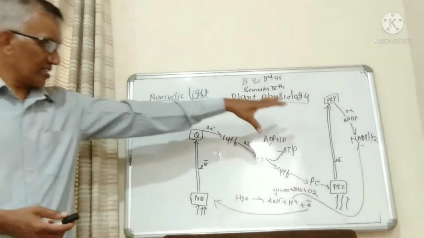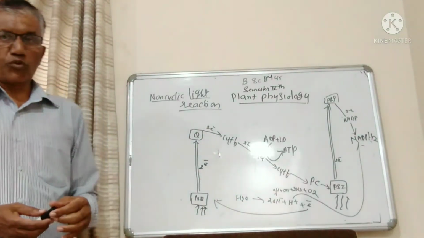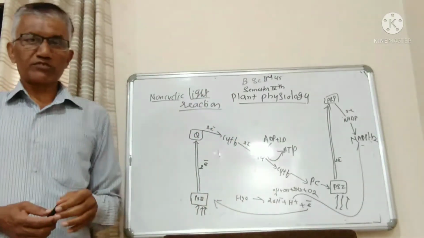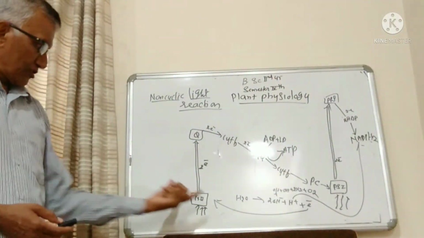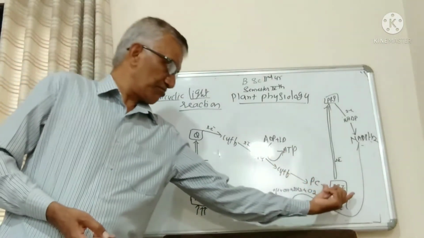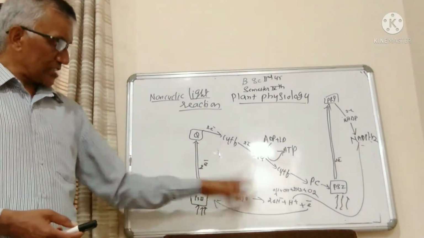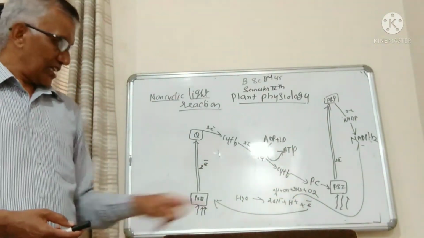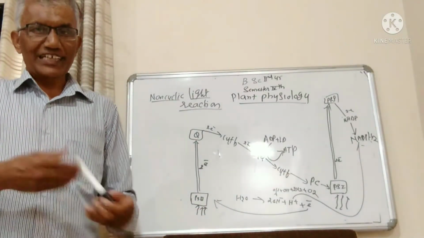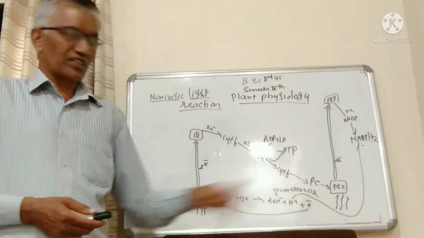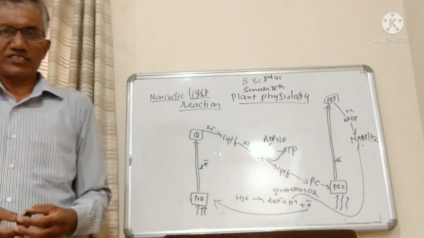This is the schematic representation of the movement of electrons through a number of electron acceptor molecules. There is the release of ATP molecules, the release of NADPH2 molecules, activation of pigment system 2 and activation of pigment system 1, photolysis of water, release of oxygen molecules, and release of H plus ions. Again, a number of OH molecules recombine with each other, forming water and oxygen molecules. In this way, there is non-cyclic photophosphorylation.